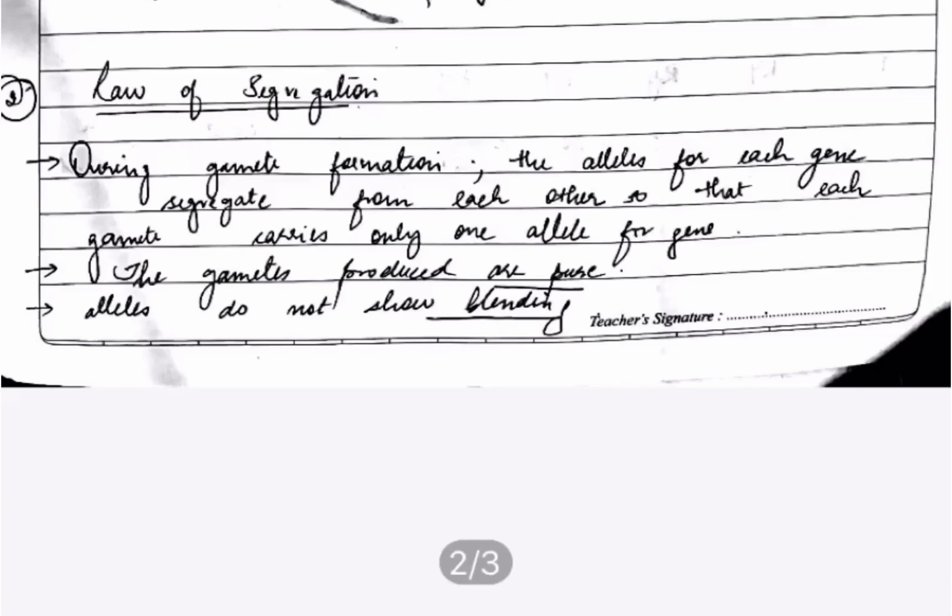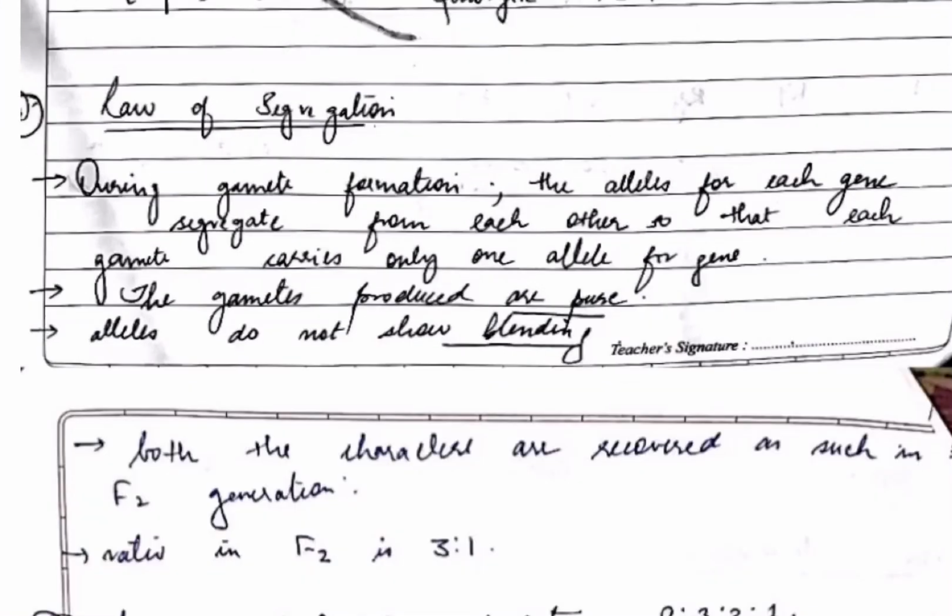Segregation means there is no mixing. So basically, when two traits come together in one hybrid pair, the two characters do not mix with each other and they are independent of each other. The gametes produced are pure and the alleles do not show blending. They occur in the ratio of 3:1.